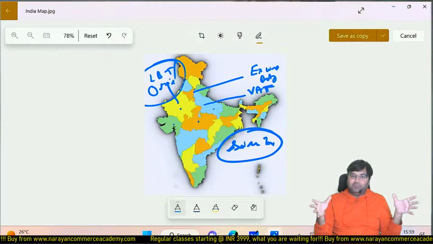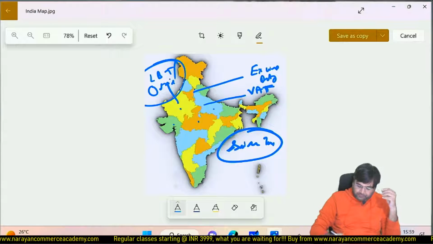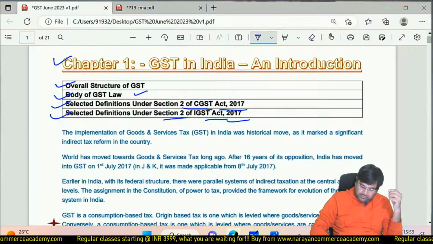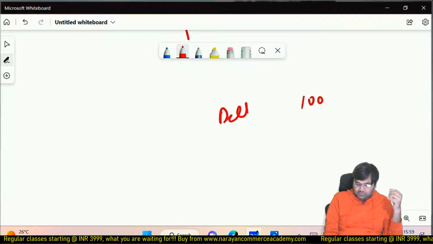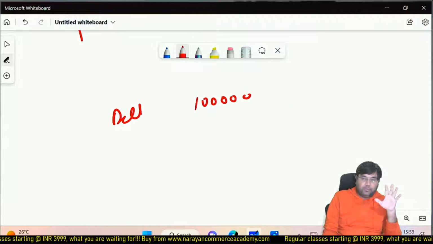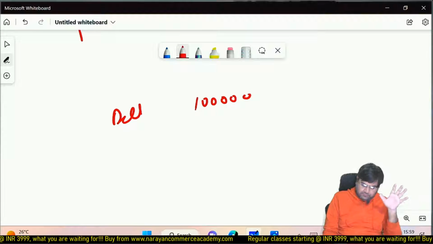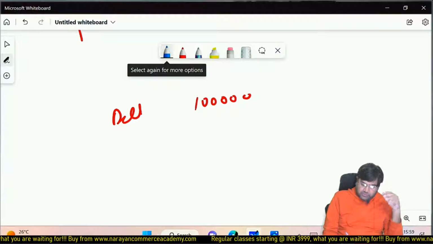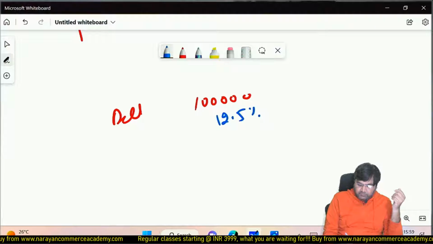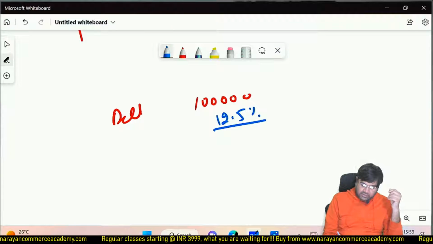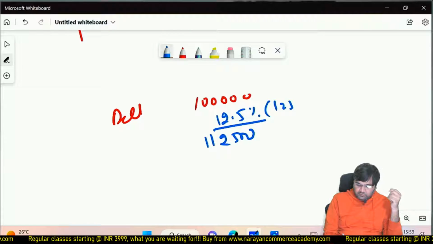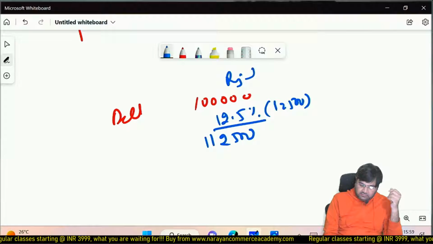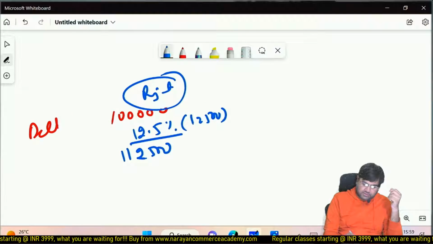So one laptop, let's say that laptop is a Dell laptop, okay, and the seller charges 1 lakh rupees. So 1 lakh rupees is the fixed amount which the seller is supposed to charge. Now, if some buyer would like to buy in Rajasthan, the VAT rate is 12.5%. So the buyer has to incur 1,12,500, that is 1 lakh plus 12,500. So in Rajasthan, the tax rate was 12.5%.